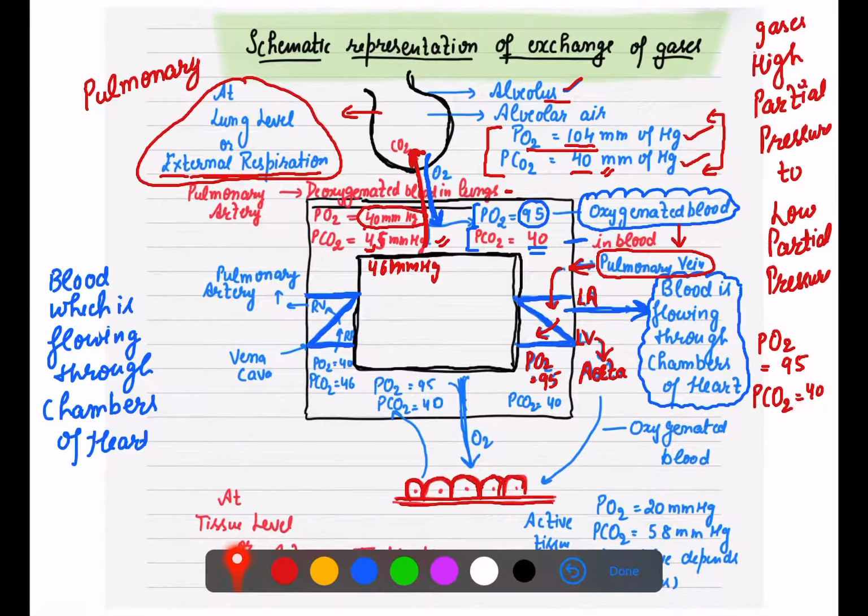What should happen now? O2 will enter into your tissues, and what will move out from the tissues?